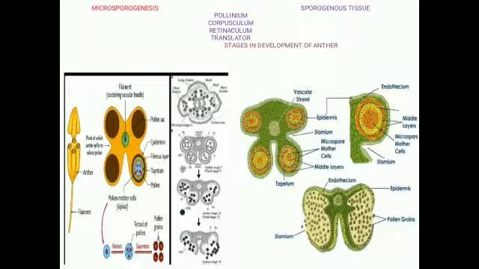Microsporogenesis. What is microsporogenesis? Formation of microspores. Microspores form from the diploid microspore mother cell, which undergoes meiosis and produces haploid microspores. The primary sporogenous cells directly, or after a few mitotic divisions, form a sporogenous tissue. The last generation of sporogenous tissue functions as the microspore mother cell. This microspore mother cell is in the diploid, 2n condition, and it undergoes meiotic division and forms the tetrad, that is, 4 haploid microspores.